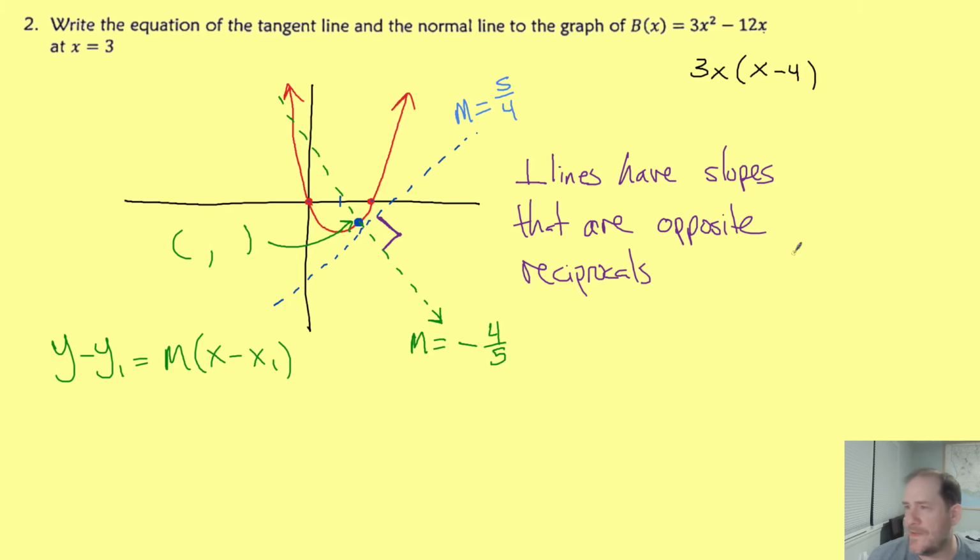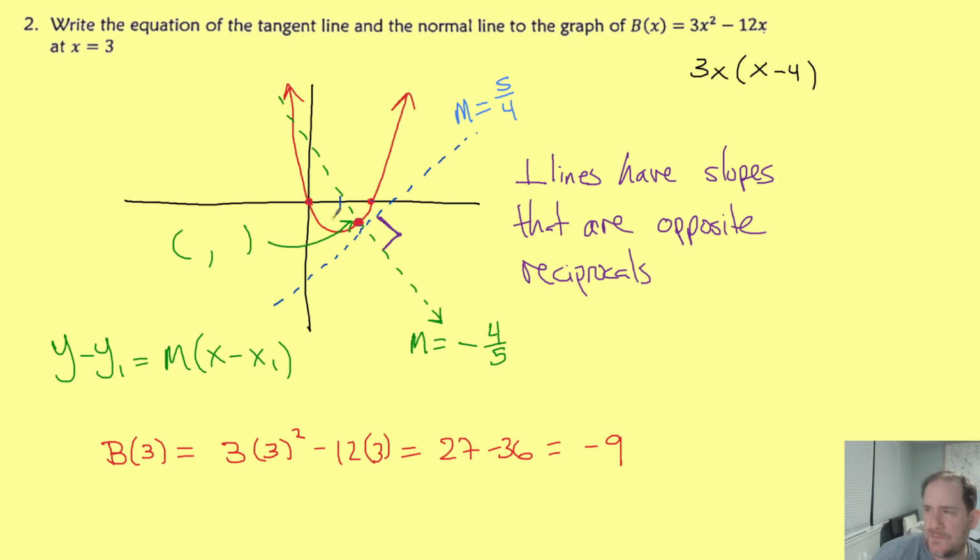And again, I think the first thing I'm doing is just trying to find the coordinates of this point of tangent C. We know that x is 3, so the y value at 3 would just be b of 3, whatever I get when I plug in. So I would get 3 times 3 squared minus 12 times 3, which is 3 times 9, so 27. Take away 36 is negative 9. So okay, this picture's scale is a little off, but at 3, were you expecting a negative y value? Certainly should have been. We see that we're under the y-axis. So our point of tangency is the point 3 comma negative 9.